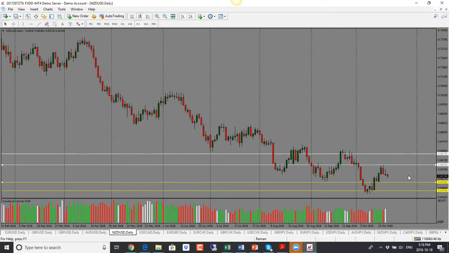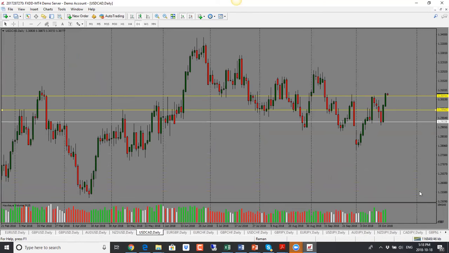Now we have a nice bearish pin bar here. So looking for price to drop further. First target would be 0.6500, right into that support resistance, and then below that 0.6450. So bias is bearish for New Zealand dollar. Dollar CAD here, we were looking for a bullish move here. So this was our yesterday's close, and today's close is, so we got that follow through as we had projected here. So now we have a bullish candle close.